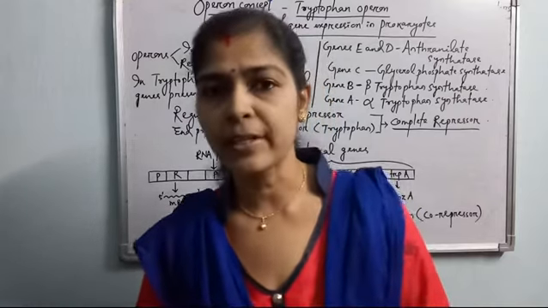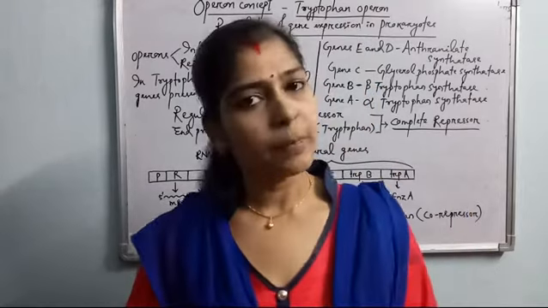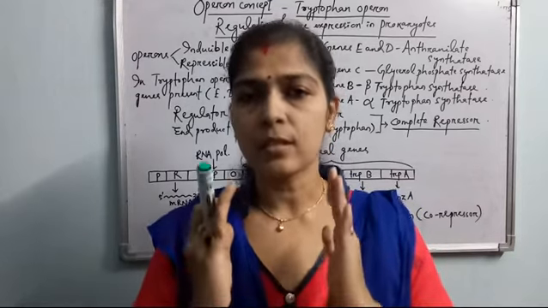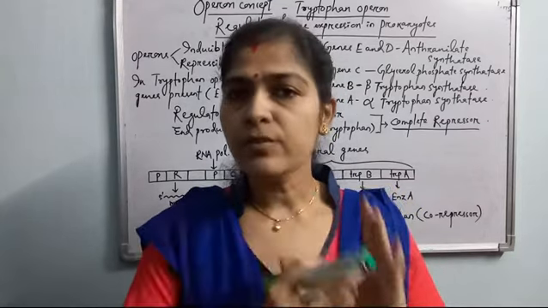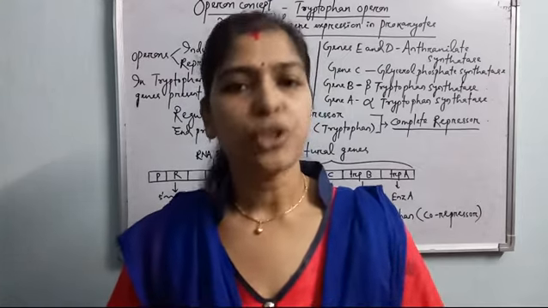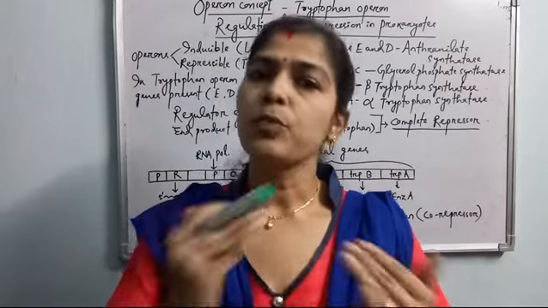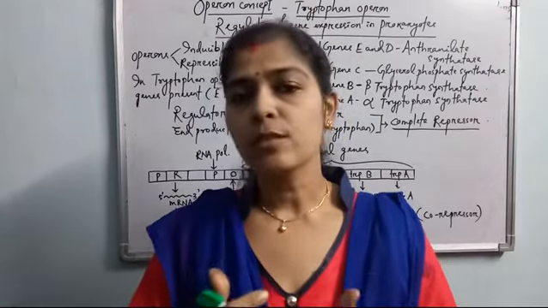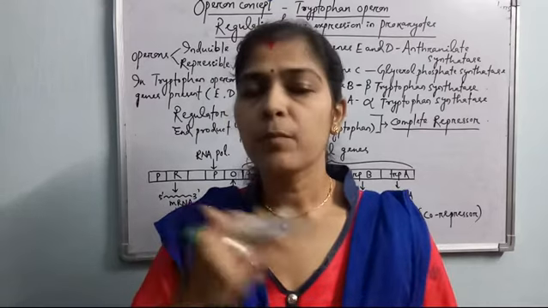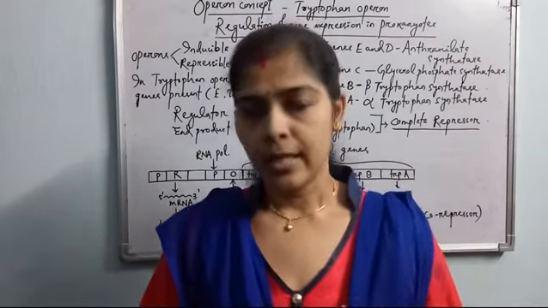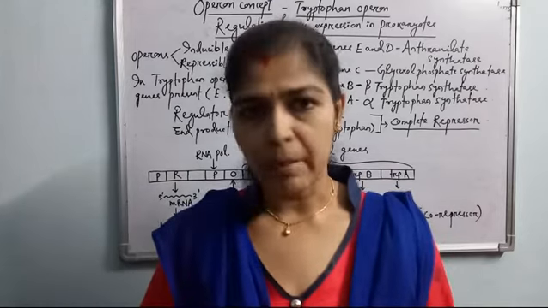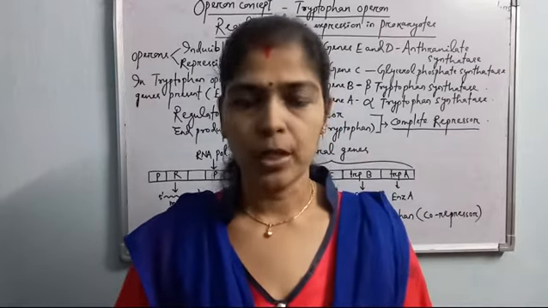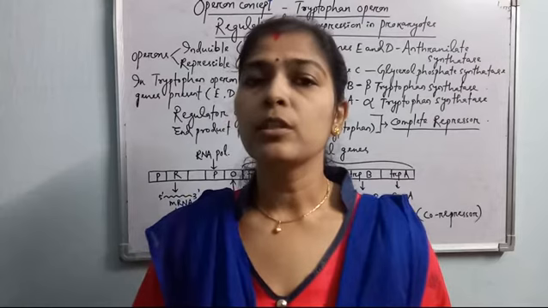Two different types of operons are there, inducible operon and repressible operon. Inducible operons need an inducer, a substance. Because of the presence of this inducer only, the operon becomes switched on; otherwise the operon remains switched off. Last class we discussed the lac operon: in the presence of lactose, the operon works. It transcribes the polycistronic mRNA, and three different types of enzymes are synthesized for the metabolism of lactose in E. coli. Today we will discuss the repressible operon.